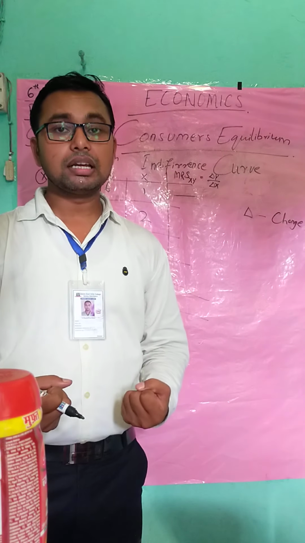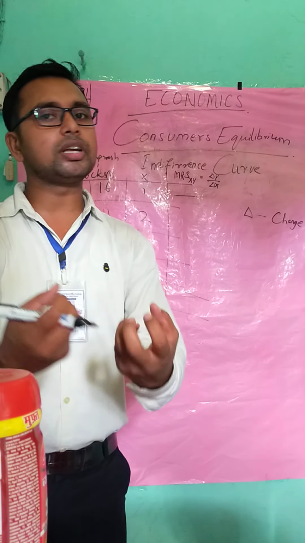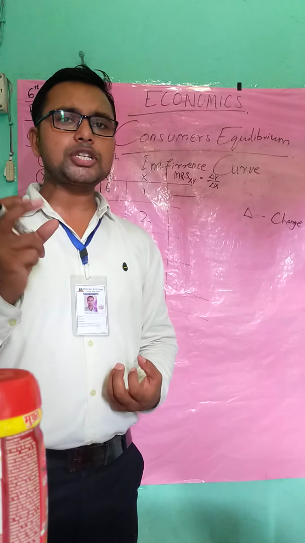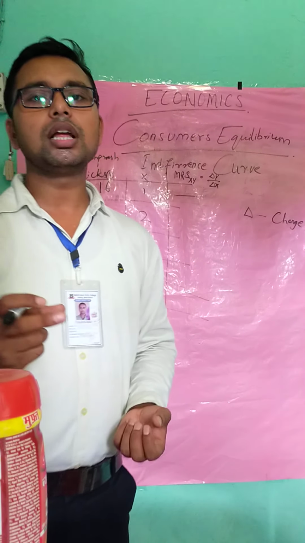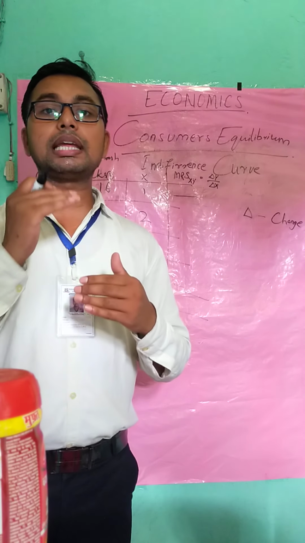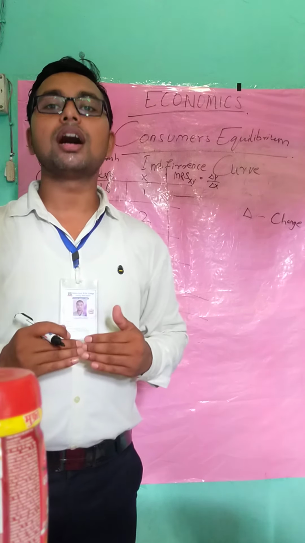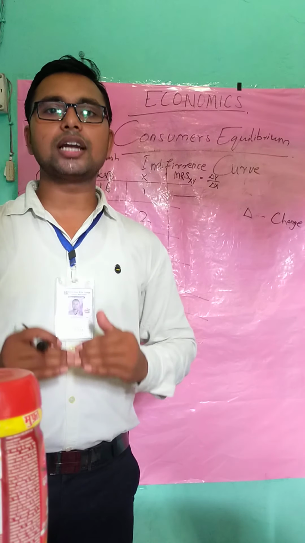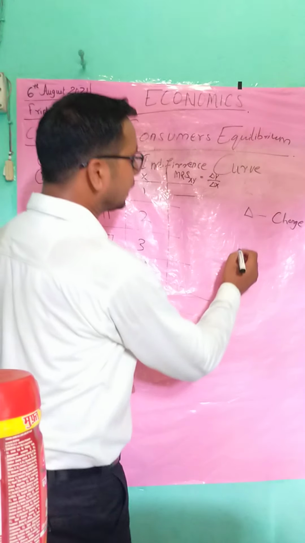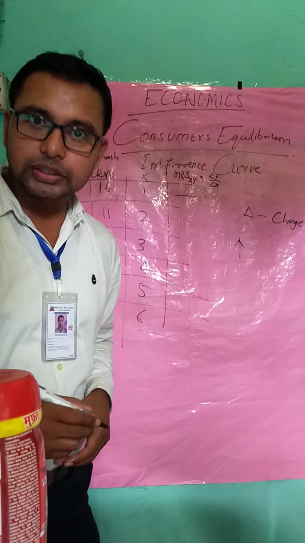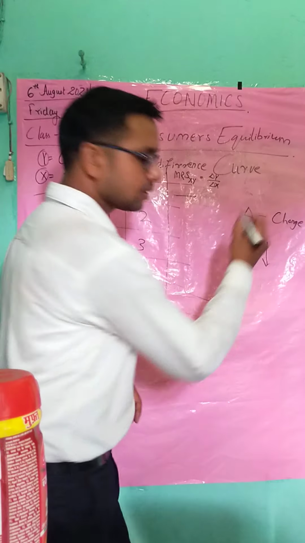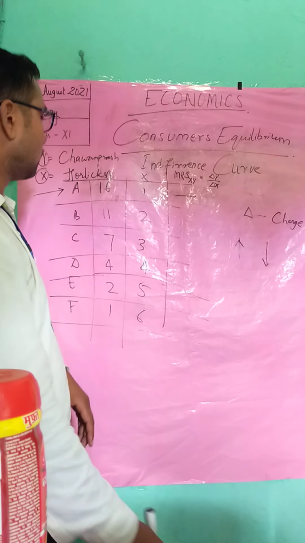When you are so hungry, and your favorite food is momo, and you are going to consume it, the first initial piece will give you more satisfaction. The more you keep on eating, the less hunger you will have. Your hunger gets satisfied with the extra consumption of momos. So with the increase of consumption of a commodity, your hunger decreases. Are you getting it? Okay, all right.